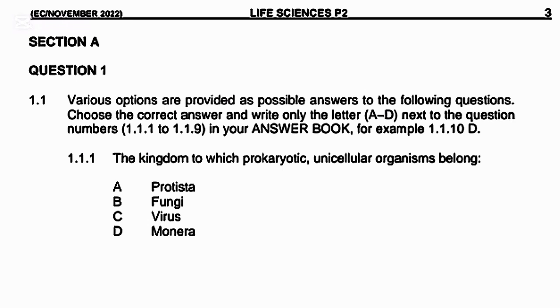The kingdom to which prokaryotic, unicellular organisms belong is: A. Protista, B. Fungi, C. Virus, D. Monera. The correct answer is Monera because organisms in the Monera kingdom are prokaryotes, meaning they lack a true nucleus and membrane-bound organelles. Their DNA floats freely in the cytoplasm, and they are unicellular, made up of only one cell, for example, E. coli bacteria.